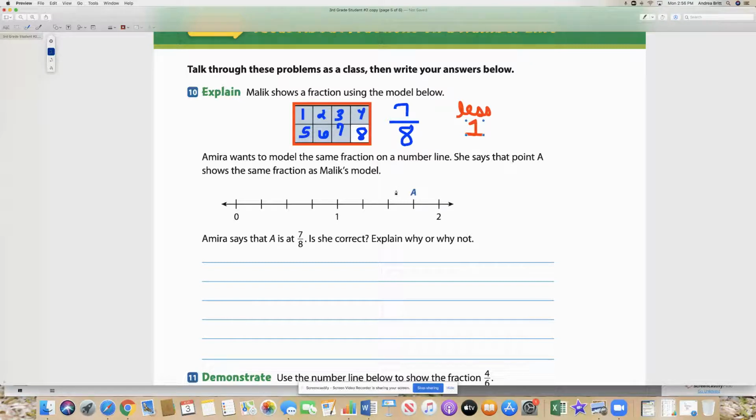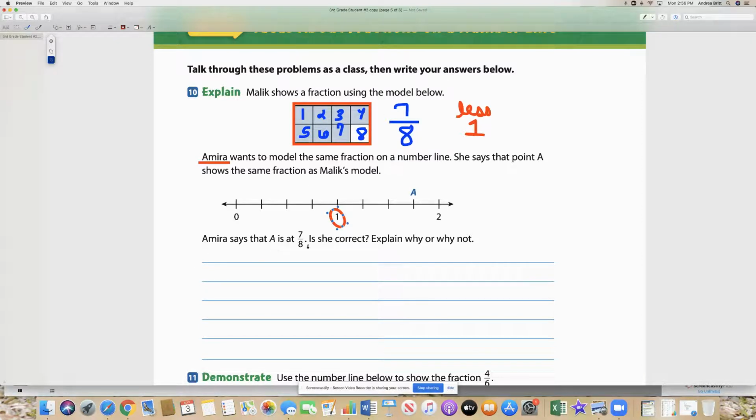I can go ahead and tell you that Amira is not correct because here is one whole on the number line. And what Malik has drawn is less than one whole. What Malik has drawn should be somewhere over here on this side of the number line. Well, our friend Amira has her point A right here, and I can go ahead and tell you that's not right because what Malik has drawn is less than one whole.